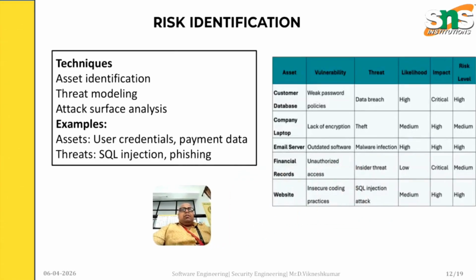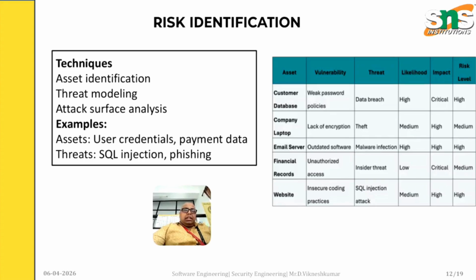First one is risk identification, the process of identifying risks in the system. The techniques used are asset identification, threat modeling and attack surface analysis. Examples of assets are credentials and payment data; tricks that can happen are SQL injection and phishing. Assets include a customer database, company laptop, email server, financial records and website. Vulnerability could be weak password policies.